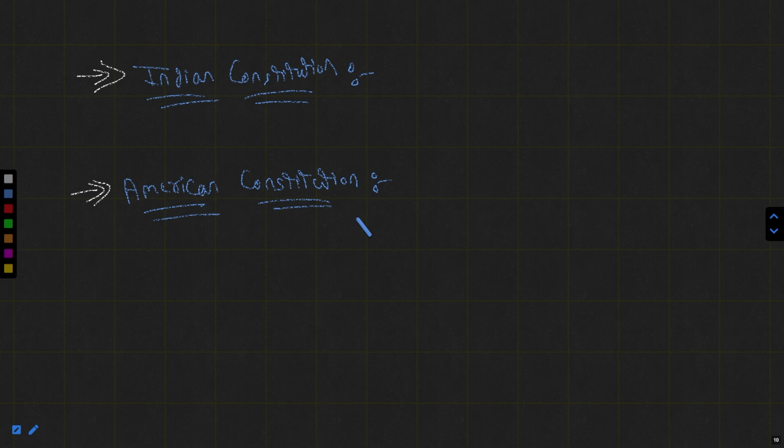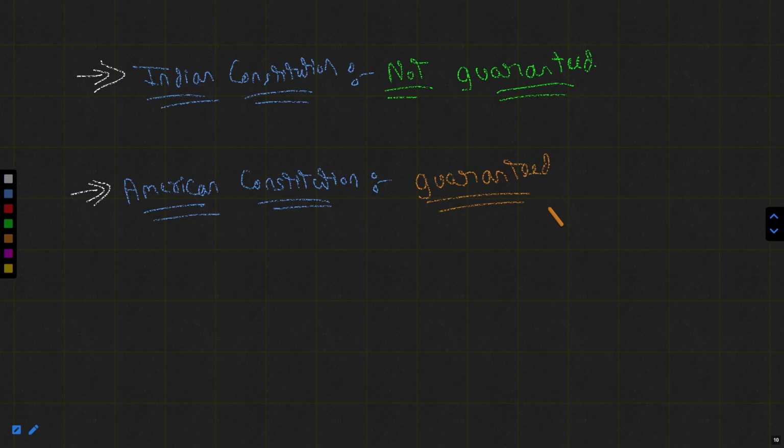Two types of constitution we have: the Indian constitution, not guaranteed, but the American constitution, guaranteed. So that is the difference between the two.